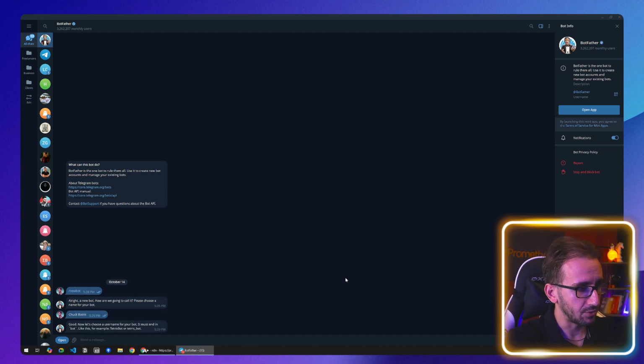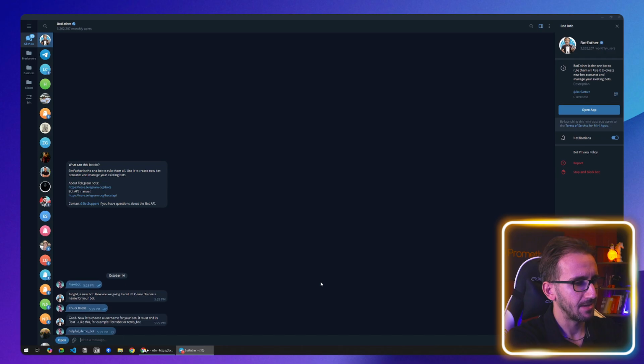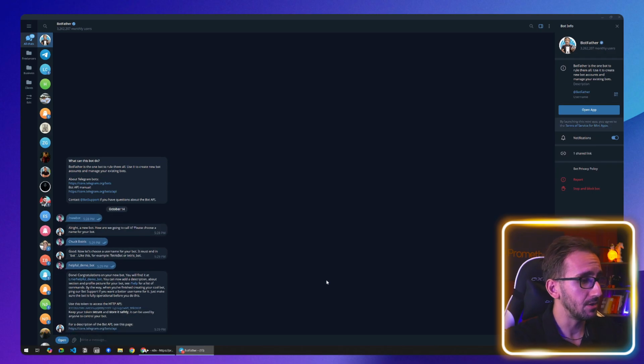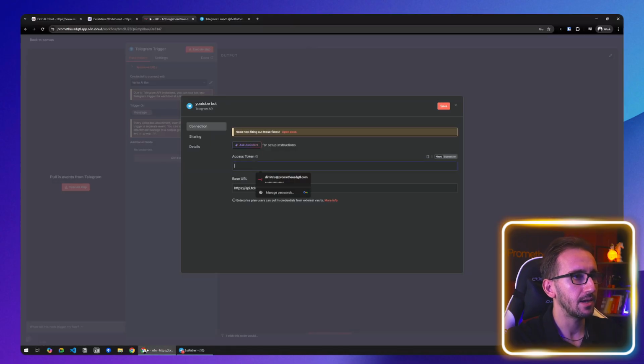Okay, and now we have to choose a username. So let's name it, and the username has to end in bot. So let's name it Helpful Demo Bot. This is going to be used, isn't it? Oh, no, it's not. Okay, that's cool. All right, then when it says use this access token, you have to copy this. So let's copy this, copy selected text, and go back to n8n and paste this access token in, and then click save.